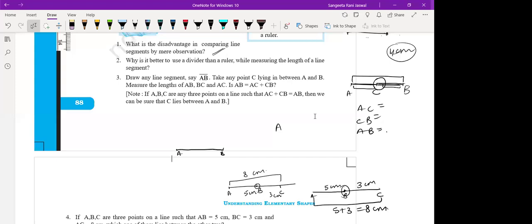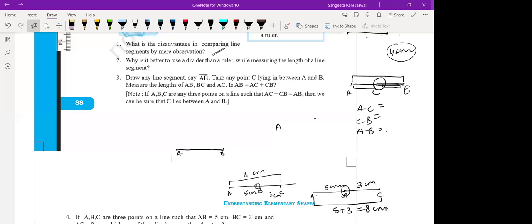The next question is, why is it better to use a divider than a ruler while measuring the length of a line segment? Why is it better? Just now we spoke about it. Ma'am, because of the scale's thickness. Sometimes the thickness of the scale gives us the error, right?